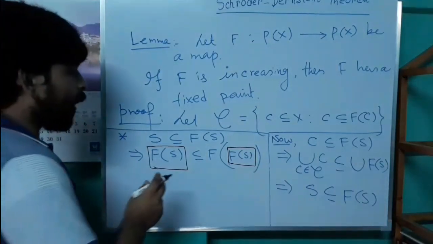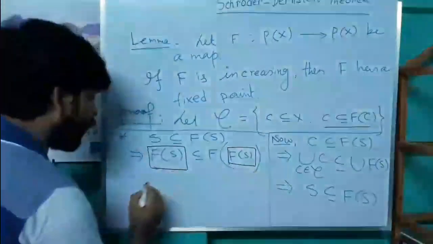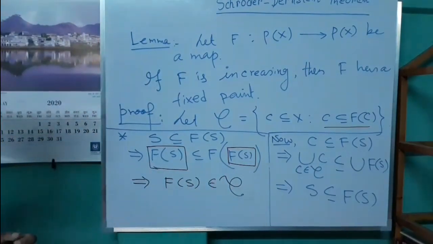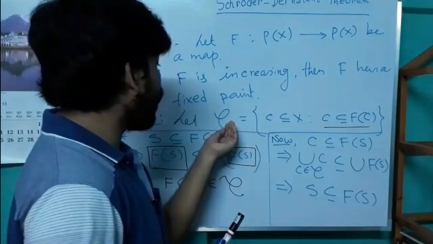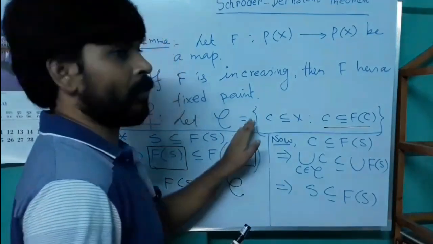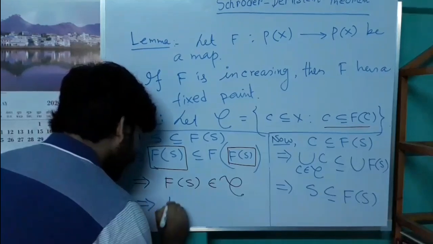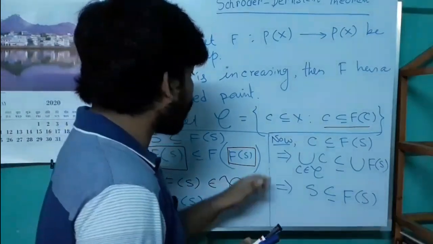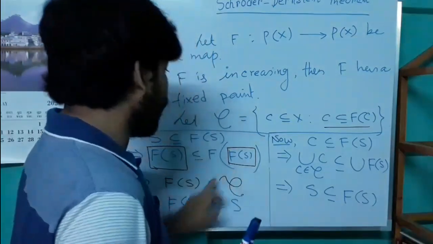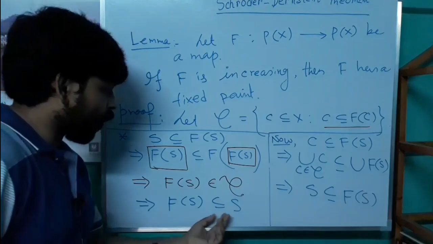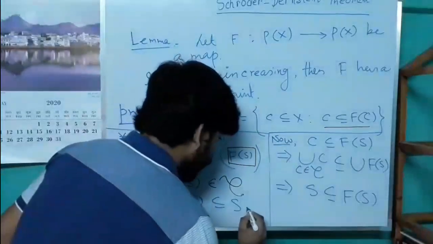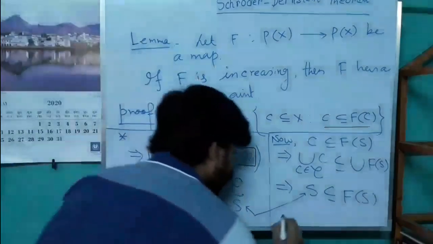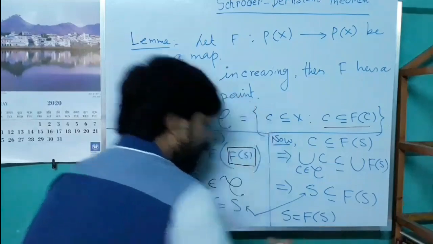So by definition of script C, F(S) belongs to script C. Now S is the union of all members of script C, and F(S) is a member of script C. So we can write F(S) is a subset of S. Combining these two cases, that S is a subset of F(S) and F(S) is a subset of S, we can conclude that S is the same as F(S).